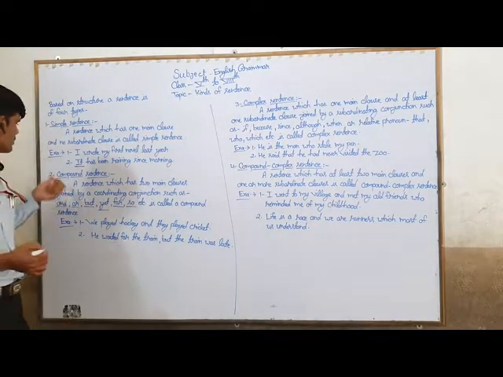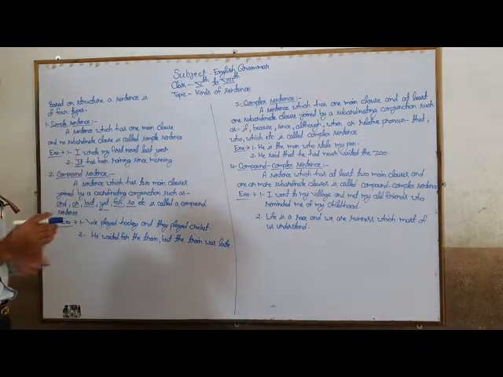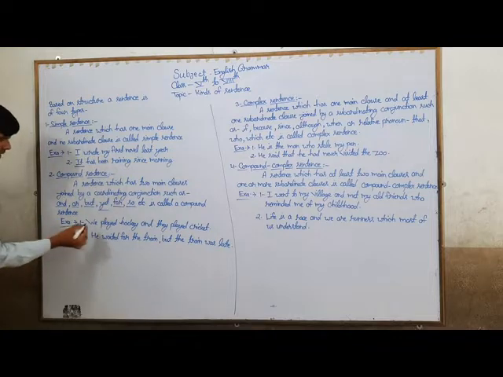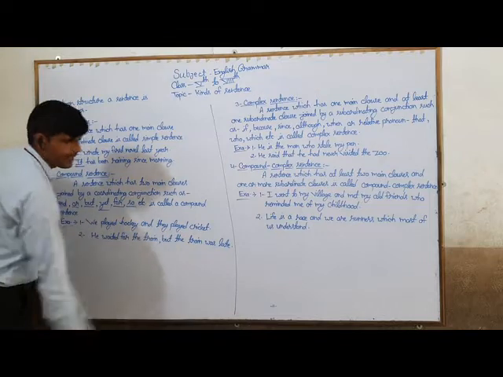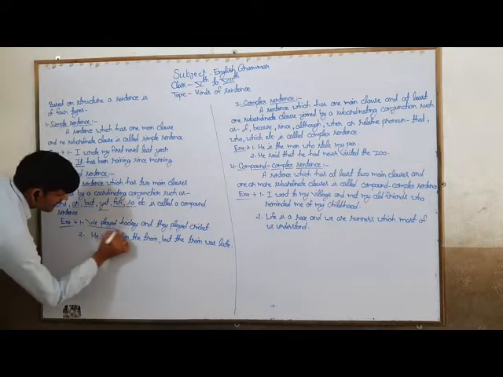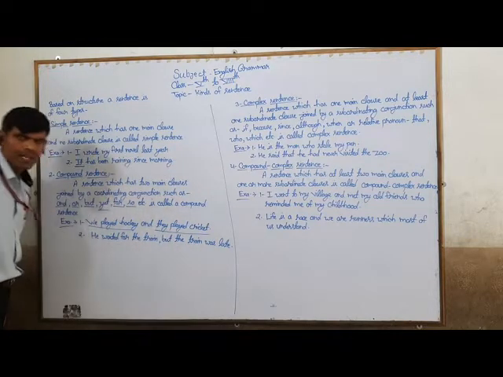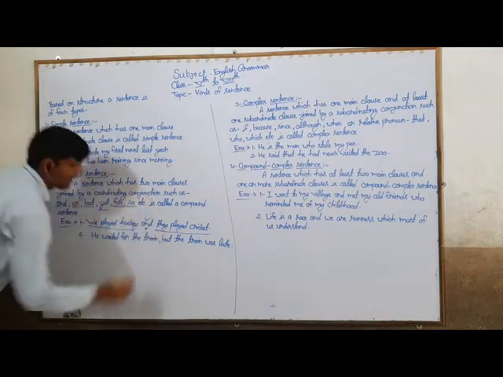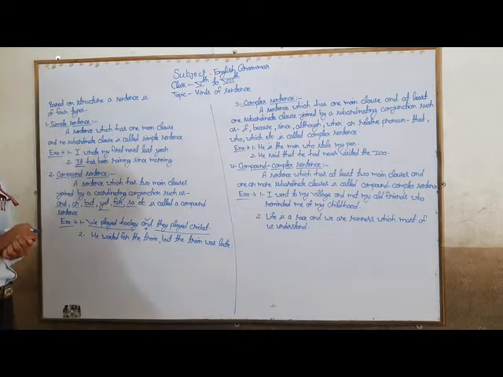To know more about this expression, we have to see some examples related to this topic. For example, number one: we played hockey and they played cricket. We played hockey is a main clause, and they played cricket is also a main clause, and they are joined together by the coordinating conjunction and. So the sentence is a compound sentence.